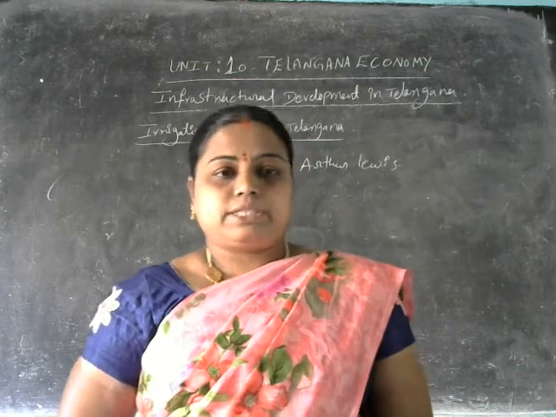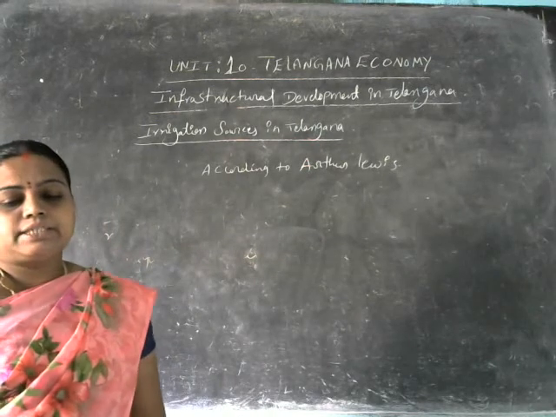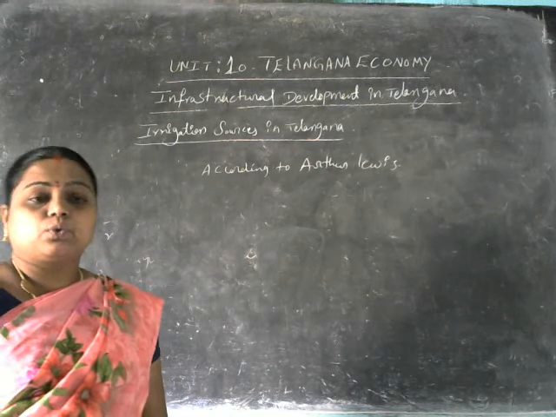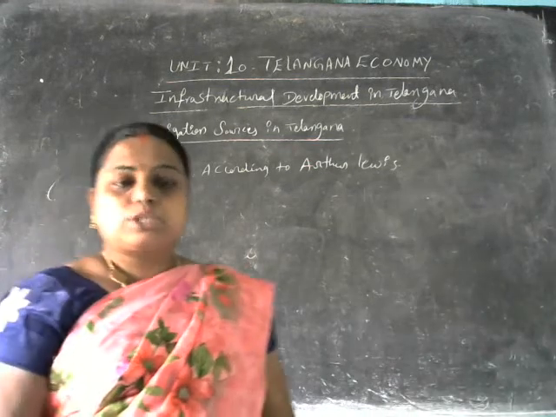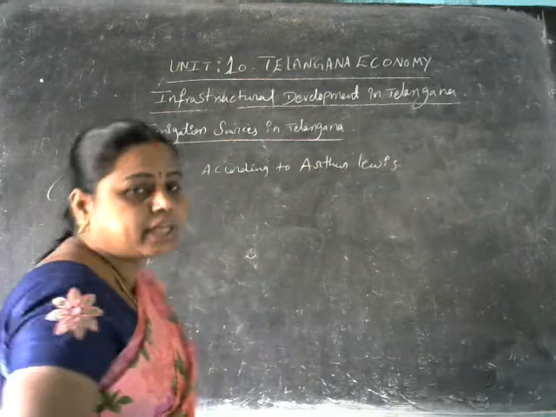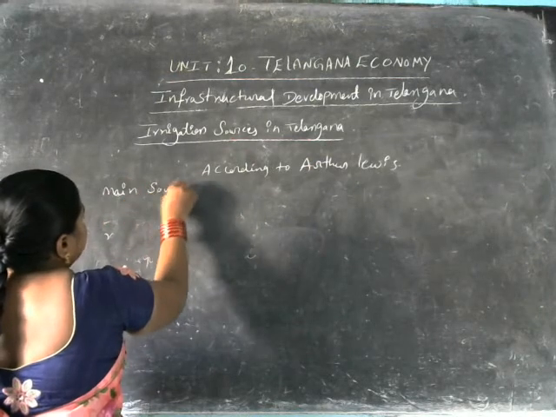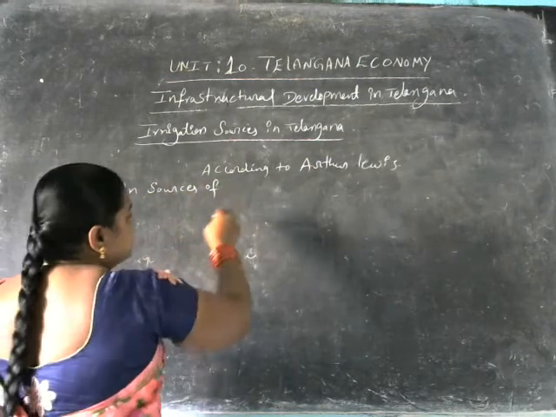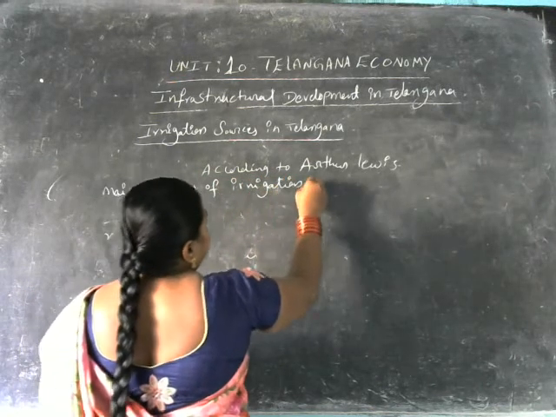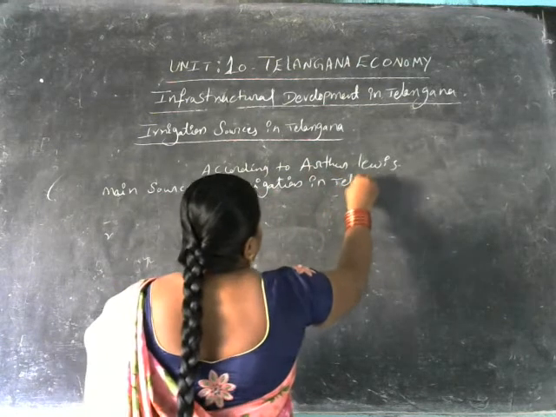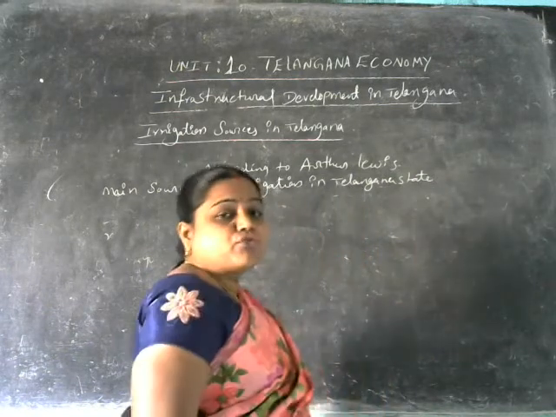Then other sources here. So the main sources of irrigation in Telangana state are divided into 4 categories here.